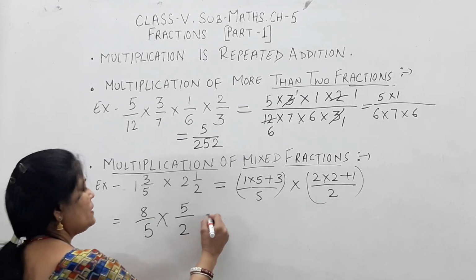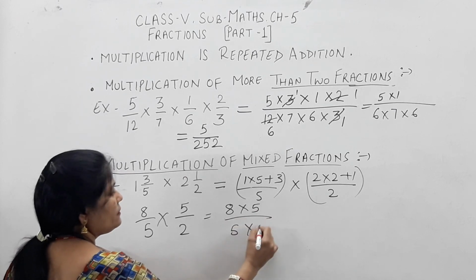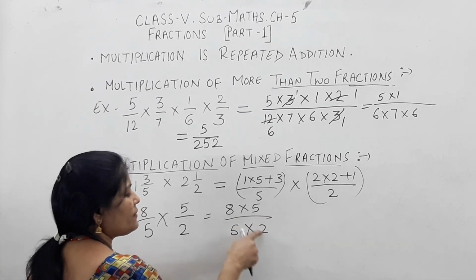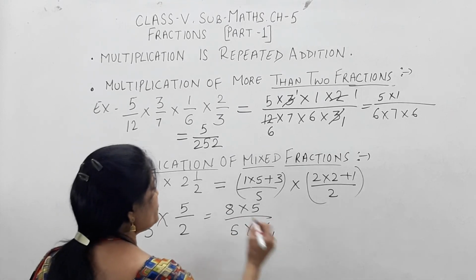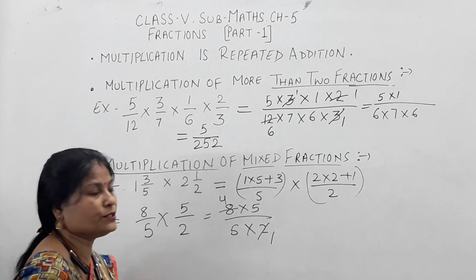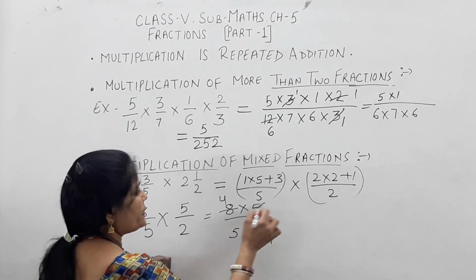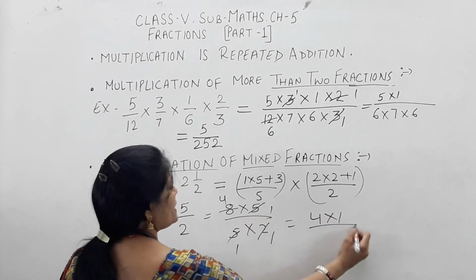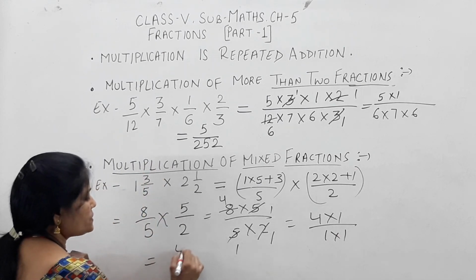Now see children, same step we will write down in this manner. After that, find out the common factor. 8 and 2, they both are having a common factor. So 2 ones are 2, one time 2 will reduce and 4 times 8 will reduce. Now 5 and 5 both are the same number, so I can cut 1 by 1. So I have reduced to 4 as numerator and 1 into 1 as denominator. So my answer is 4 upon 1.